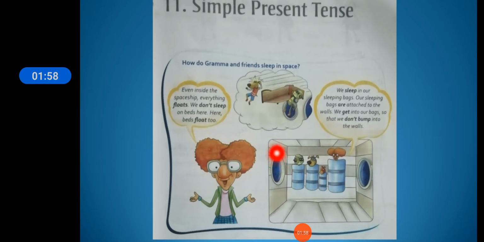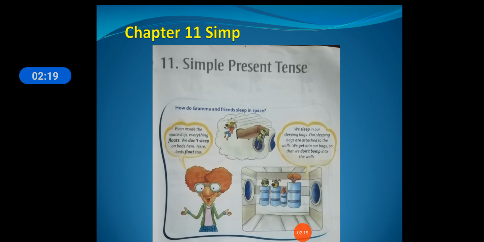Here is simple present tense. Here sleep, are, get, and don't bump are all simple present tense words. Present, as all of you know, is the thing which is going on. So this is called simple present tense. Now let us study more about simple present tense.